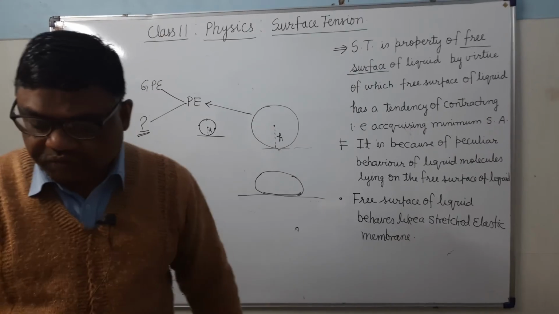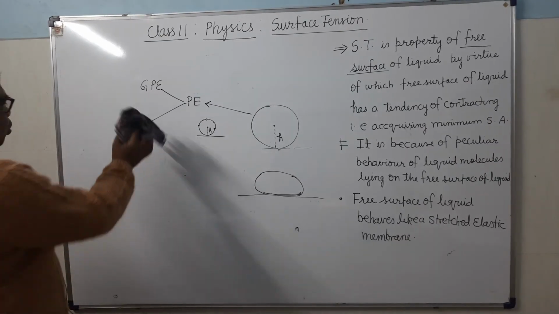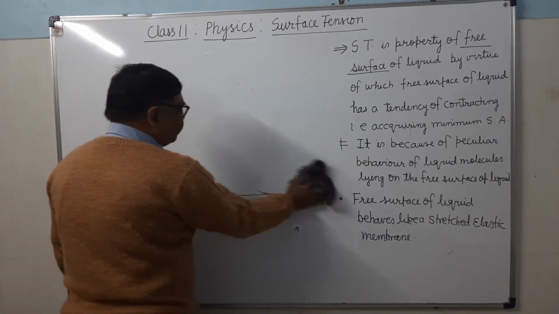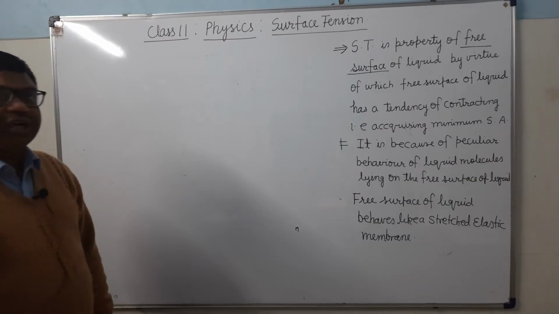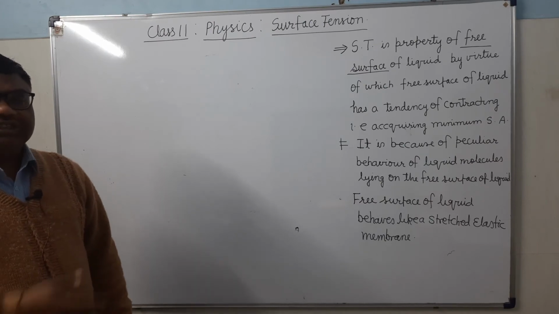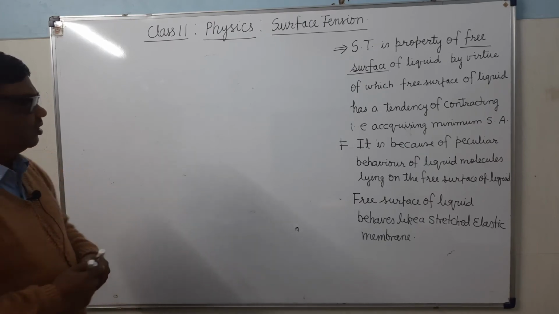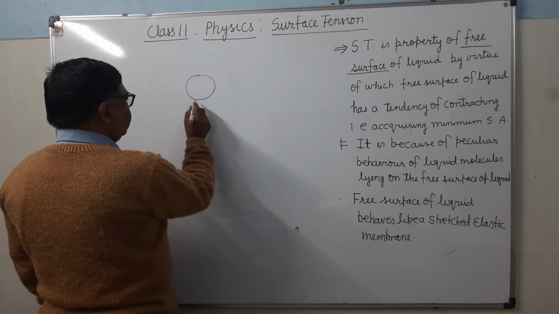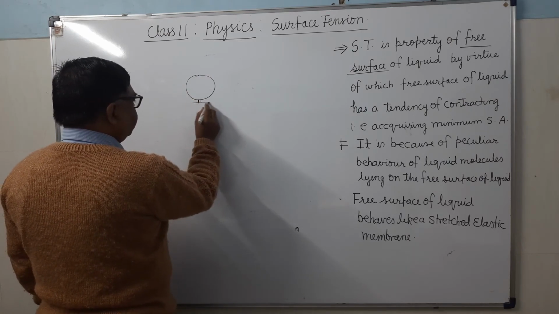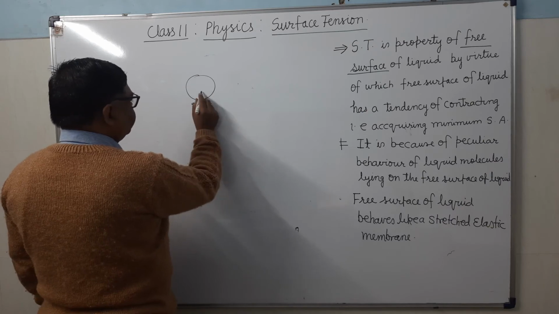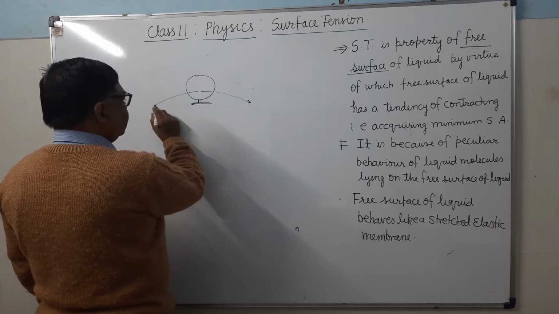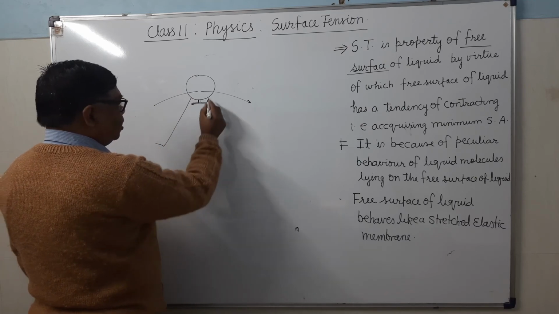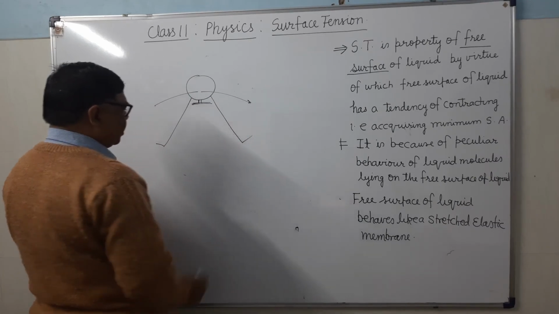Now you can take one more example of mosquito. Mosquito is floating on the free surface of water. It is also because of the surface tension. Just you have seen in case of the needle. See here, suppose this is any mosquito here. हमने यहाँ पर एक मस्कीटो बना दिया है. एंड ये उसके पैर हैं.